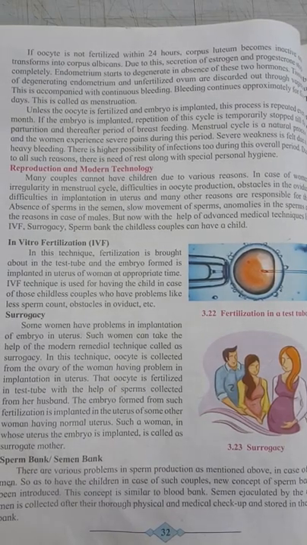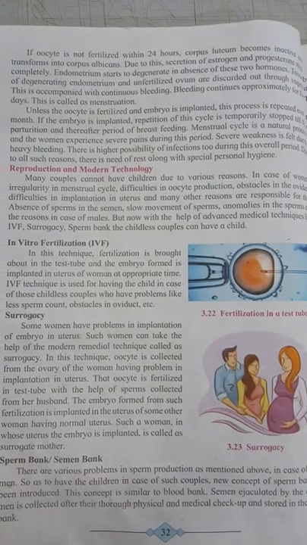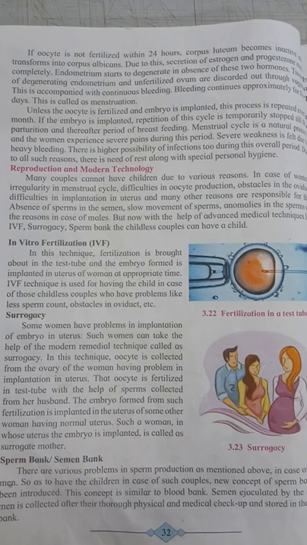But if the oocyte is not fertilized within 24 hours, the corpus luteum becomes inactive and transforms into the corpus albicans. Due to this, secretion of estrogen and progesterone stops completely, and in the absence of these hormones, the endometrium of the uterus starts degenerating.